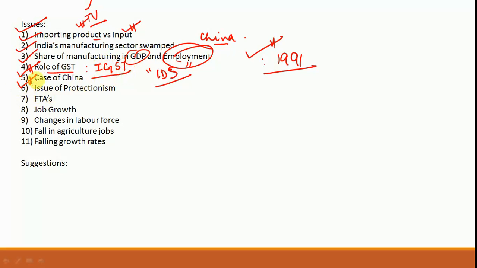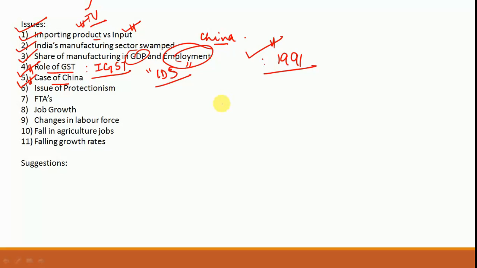Now another analysis is specifically with regards to China, and this is the most important analysis in the entire editorial. Now here you need to understand that both India and China adopted different policy structures. Whereas China focused highly on its manufacturing sector and made it highly labor intensive, what happened in China is that the manufacturing sector grew tremendously, and because it was labor intensive, more and more people got employed, as a result of which poverty levels in China also decreased.